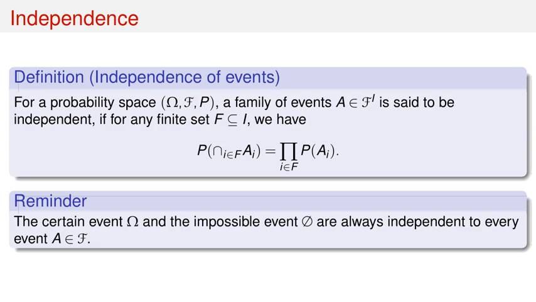A quick reminder: the certain event Ω and the impossible event, the empty set, are always independent of every other event A in F. You can check this using the definition.